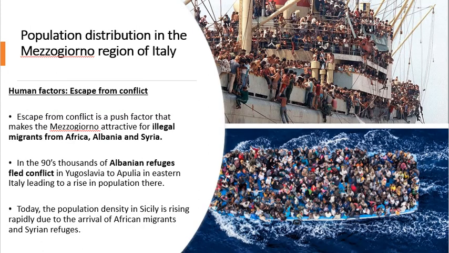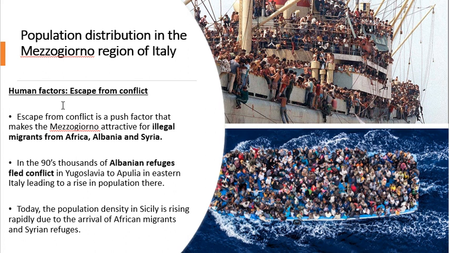Moving on now. The final human factor that has influenced the population density in the Mezzogiorno is escape from conflict. So given the location of Italy, okay, it's quite close to parts of the Middle East and quite close to parts of Eastern Europe. And over time, so over the last 100 years, or even less, the last 30, 40 years, people have moved to Italy and moved to certain parts of the Mezzogiorno in an effort to escape conflict, okay? So, for example, escape from conflict is a push factor that makes the Mezzogiorno attractive.